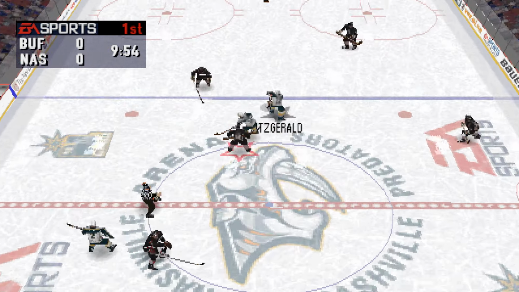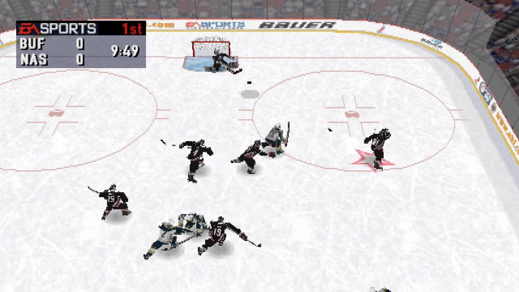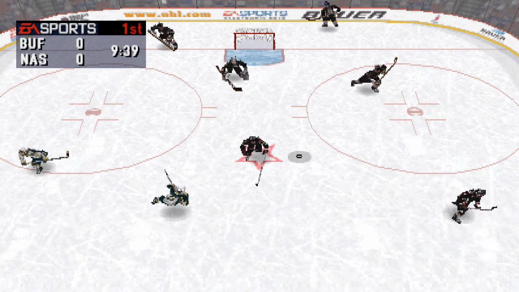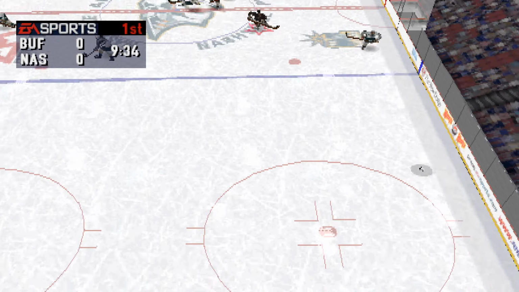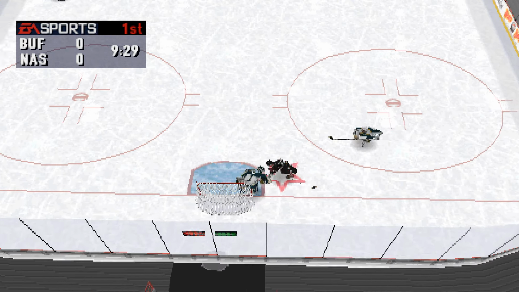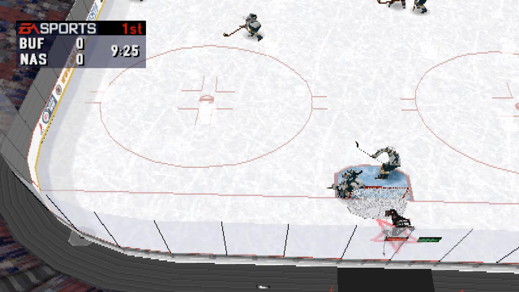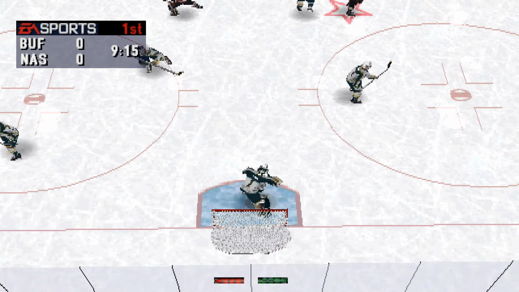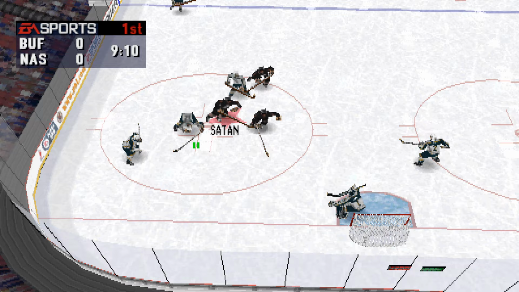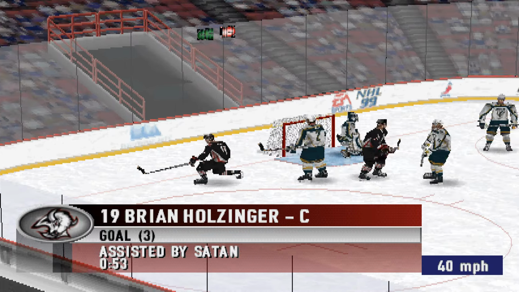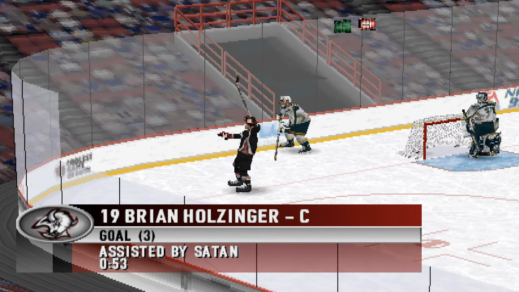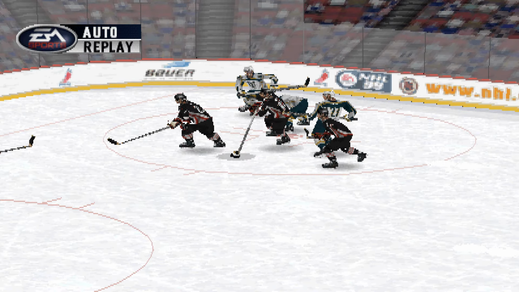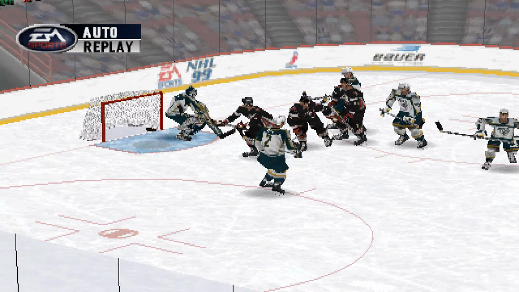Sikora gets possession off the draw. Brunette to Fitzgerald. Sikora winds up to Wilson. Rolison passes ahead. Shatan beats out the icing call. Dunham gives it to Fitzgerald. Holzinger scores! There was no chance whatsoever on that one.